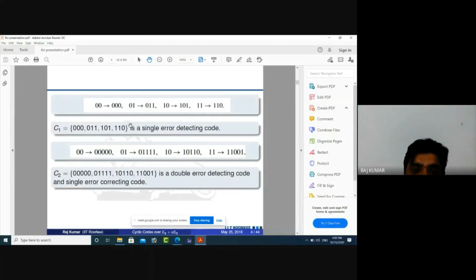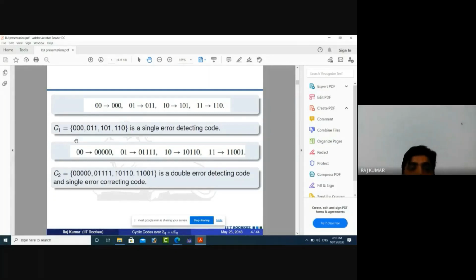That means we can say that some error has occurred in the message. After introducing only a single digit error, there is no chance of getting a message which is included in C1. That means this is a single error detecting code. Now we have detected this single error, but we have not introduced a system which can correct this error.